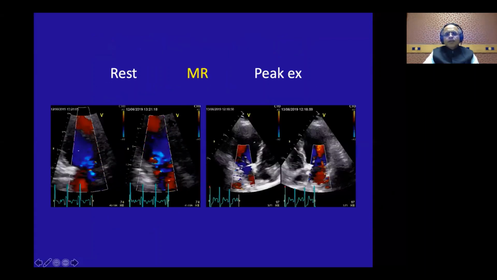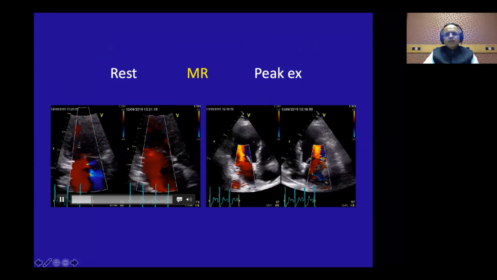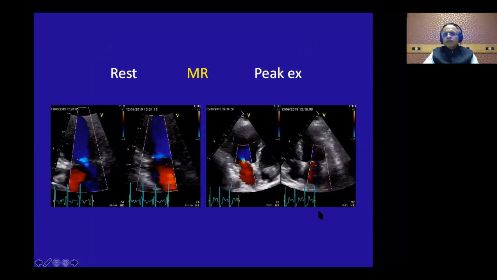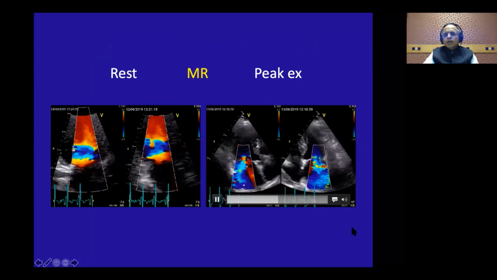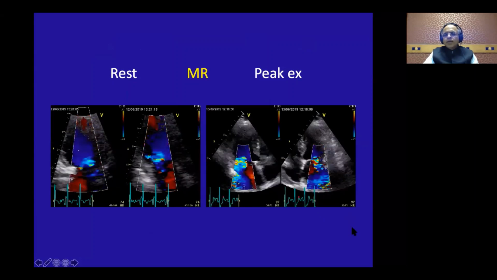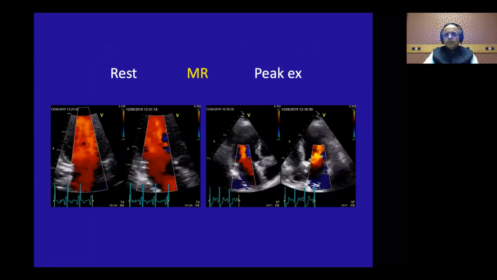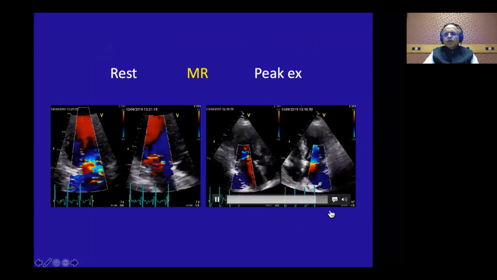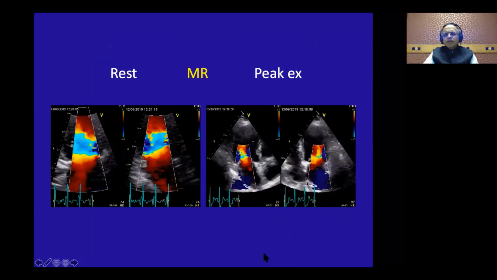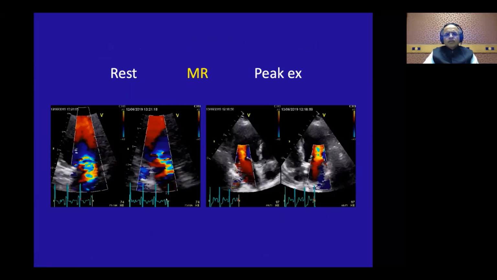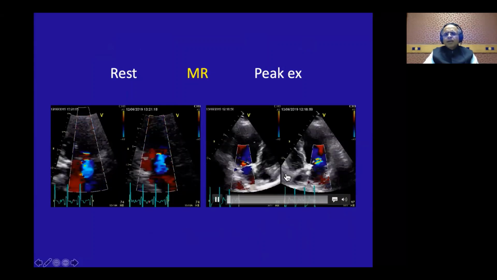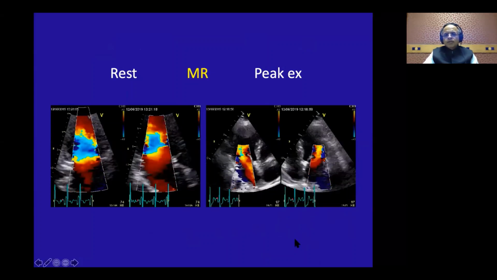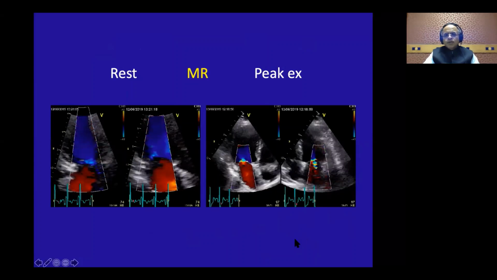Now this is one patient, and you can see that this is rest, and there is a very innocuous looking MR there, and this is peak exercise, and you can see there is a huge amount of MR there. It is almost filling up the left atrial cavity going all the way to the pulmonary veins. So this lady, on angio, the LV is actually normal. She was terribly dyspneic on exercise, and you can see that the MR has jumped, and she had a severe triple vessel disease, and especially the circumflex was critical, and that's why she was developing this papillary muscle dysfunction.